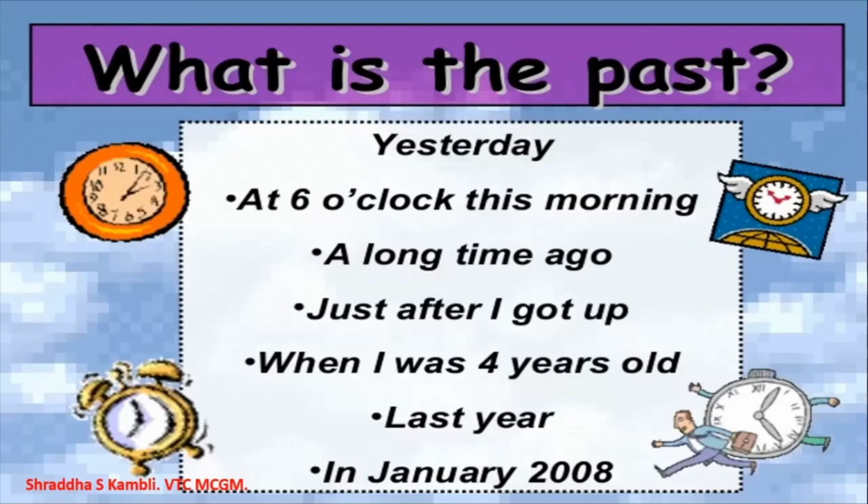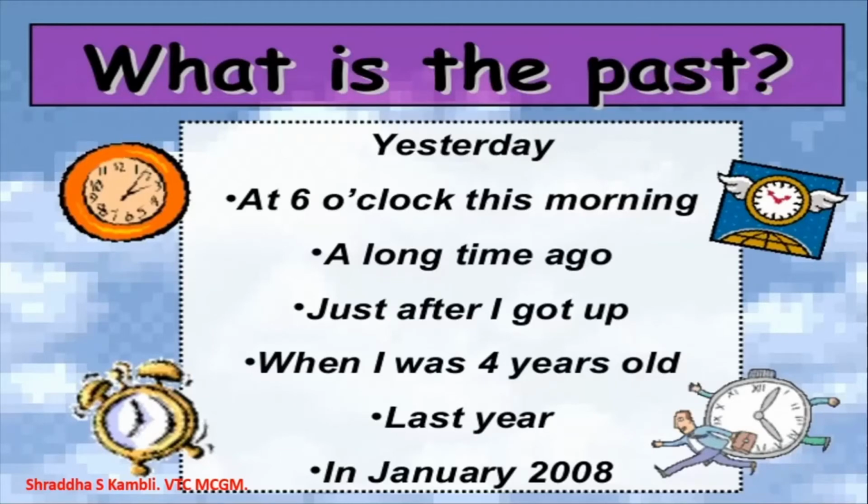Six o'clock in the morning today is the past. Now the time is around 10 o'clock, so 6 o'clock in the morning is the past. A long time ago, Shivaji Maharaj's rule, was also the past.